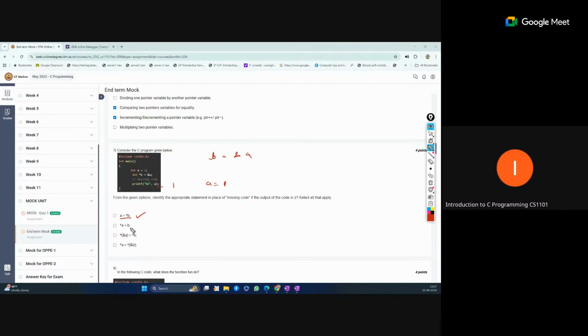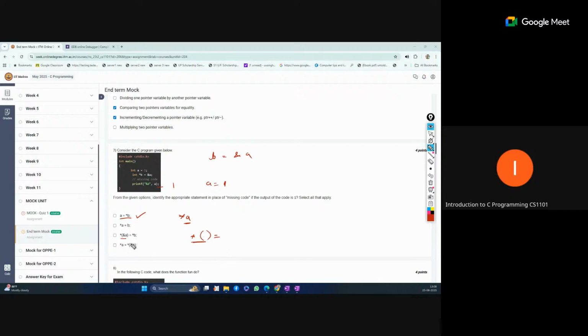Next, *A equal to B. This is not true because it will give a syntax error. Asterisk A is not possible because A is a simple variable, and we cannot use the asterisk sign for that. Now, *(&A), the asterisk and address of A. This means the address of A, and this is fine.